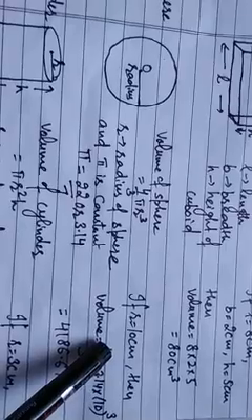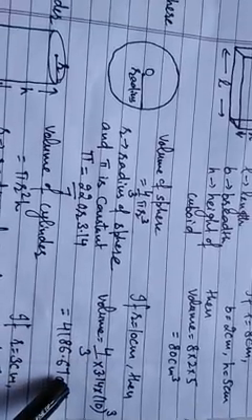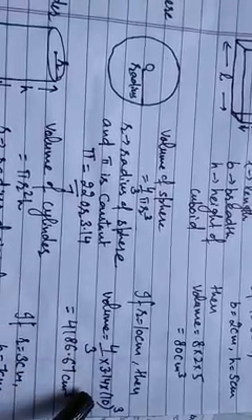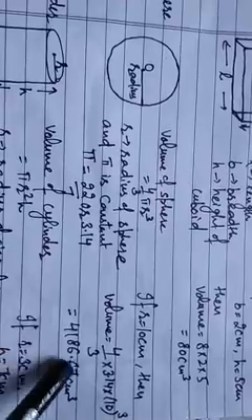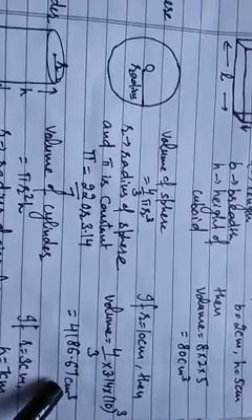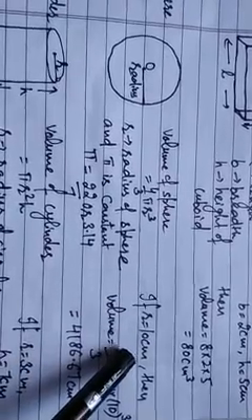And if you take a sphere whose radius is 10 centimeter, then its volume will be equal to 4 by 3 pi r cube. The value of pi will be equal to 3.14, or you can either take 22 over 7, multiplied by 10 raised to power 3. So the answer will be equal to this. So this is the volume of that sphere which has a radius of 10 centimeter.